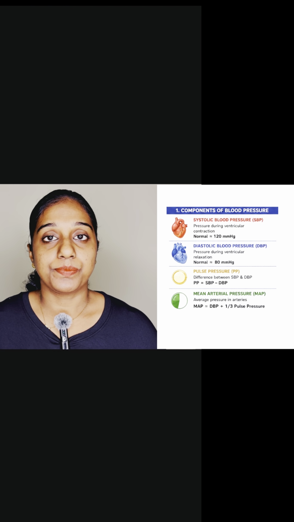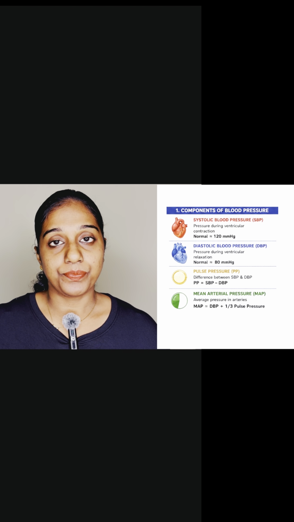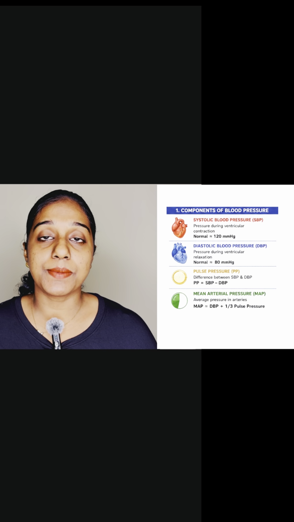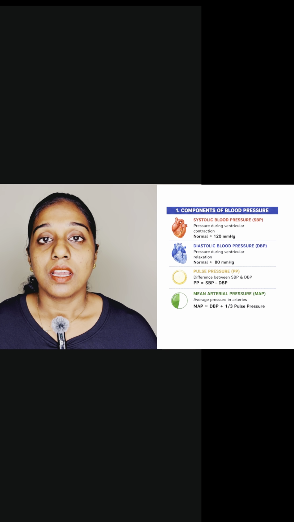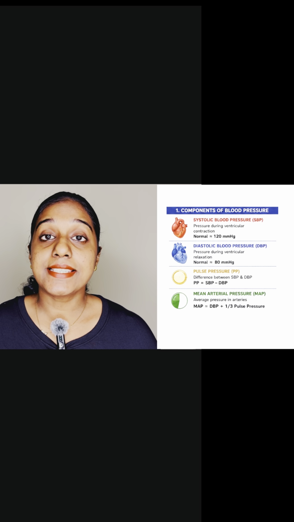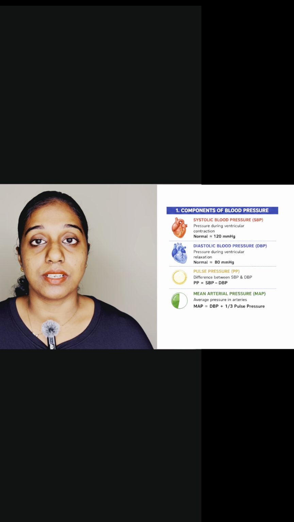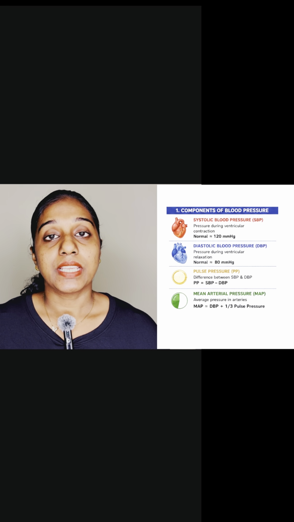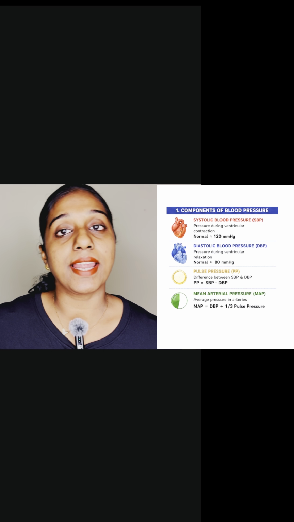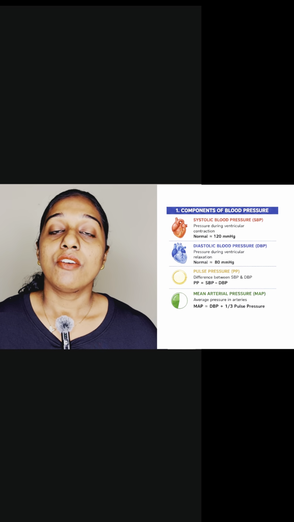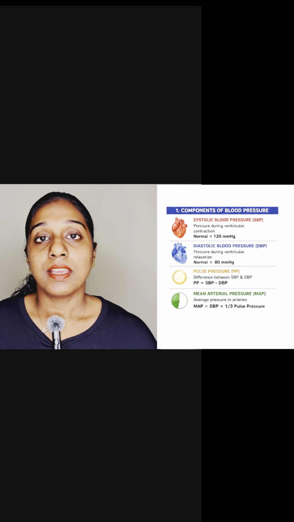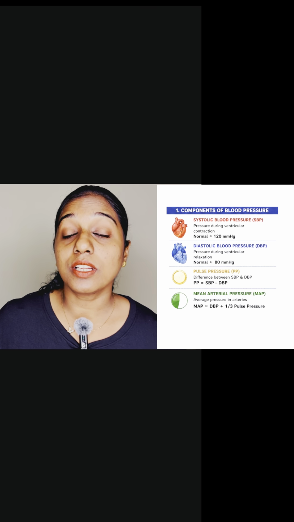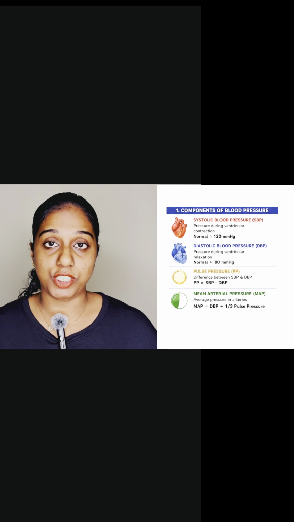Components of blood pressure. Systolic blood pressure. It is the pressure during ventricular contraction. It is approximately 120 mmHg. Diastolic blood pressure. It is the pressure during ventricular relaxation. It is about 80 mmHg. Pulse pressure. It is the difference between systolic and diastolic blood pressure. Finally, the mean arterial pressure. It is the average pressure in arteries. It is the diastolic pressure plus 1/3 of pulse pressure.